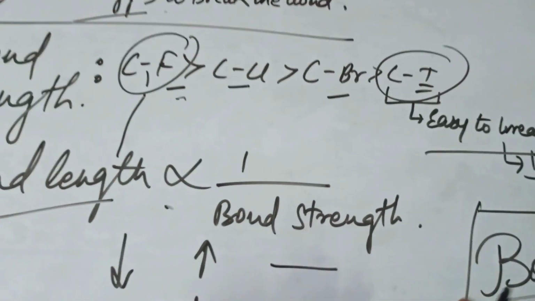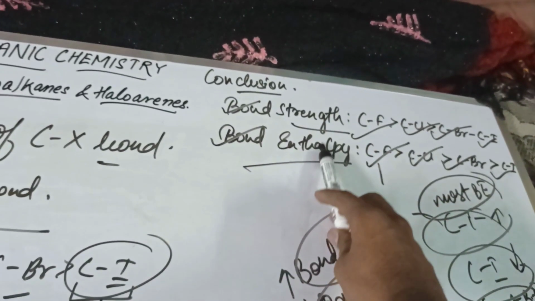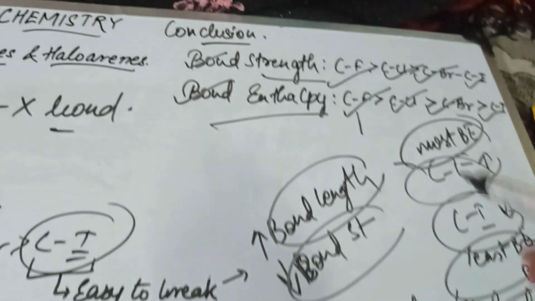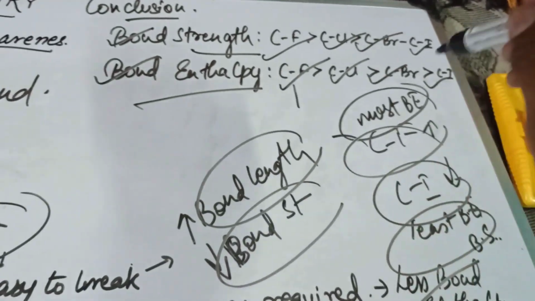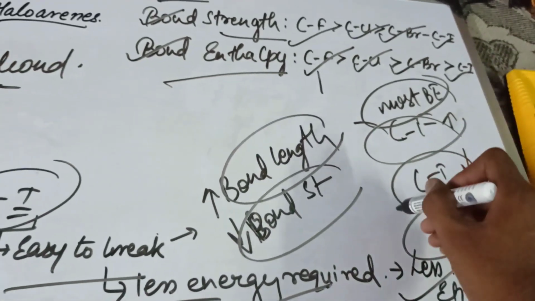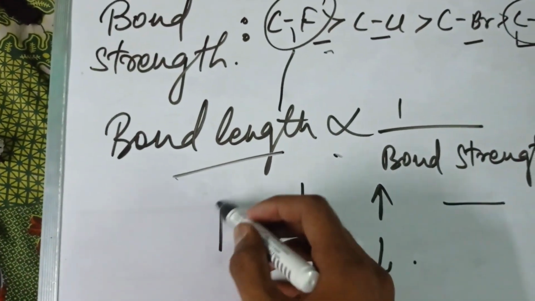So I hope it's clear that the same order of bond strength will be the order of bond enthalpy, because bond enthalpy is directly proportional to bond strength. The highest bond enthalpy is of C-F and the least is of C-I, because iodine has a very large size.